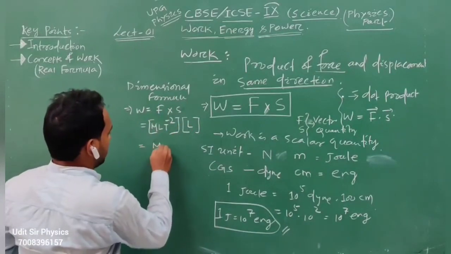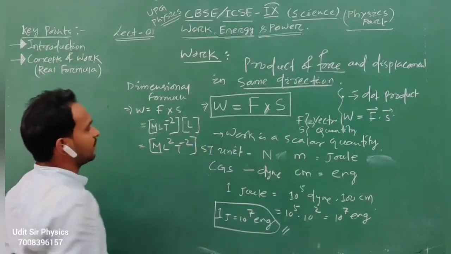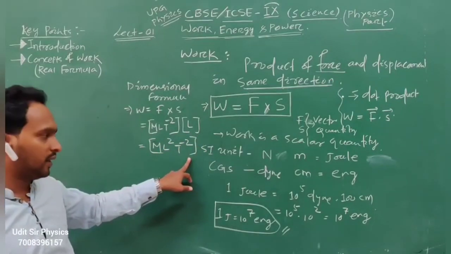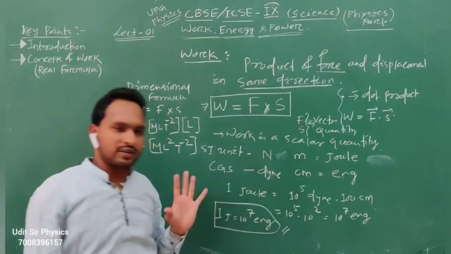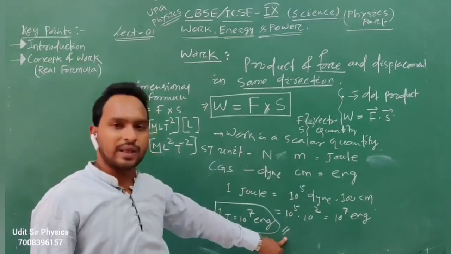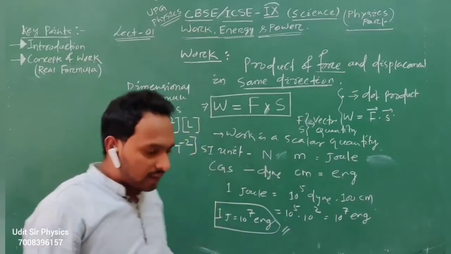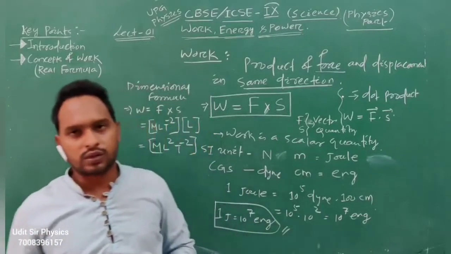So M L squared T minus 2 is the dimensional formula of work. These are some basic terms we have already studied. 1 joule is equal to 10 to the power 7 erg. Now this is the relation between joule and erg. Here we have seen some examples.